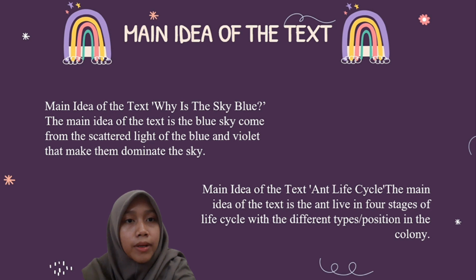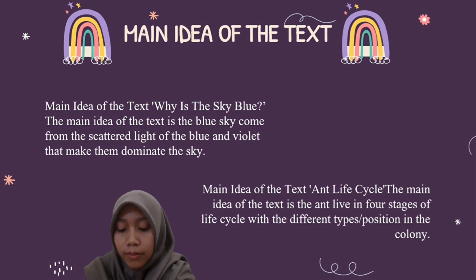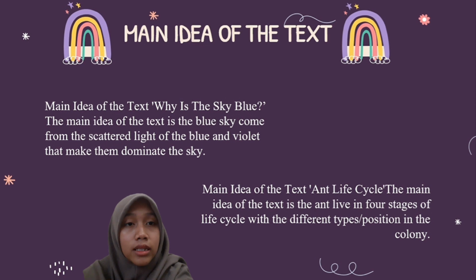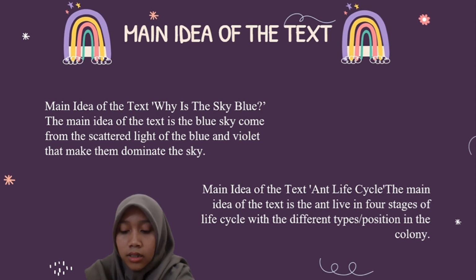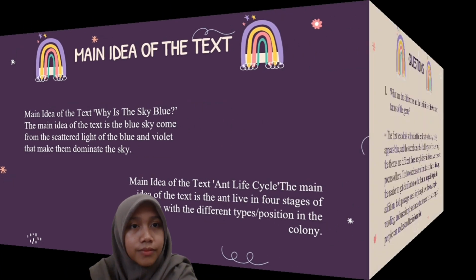And then I'll tell you about the main idea of the two texts. So the first text is why is the sky blue? The main idea of the text is the blue sky comes from the scattered light of the blue and violet that makes them dominate the sky. And then the second text is ant life cycle. So the main idea of the text is the ant lives in four stages of life cycle with different types or positions in the colony.